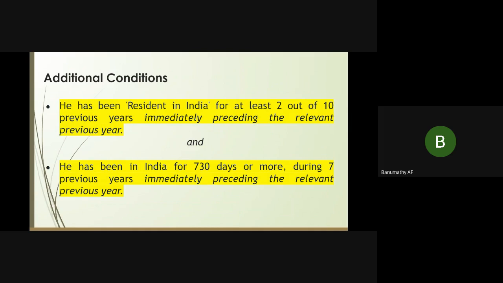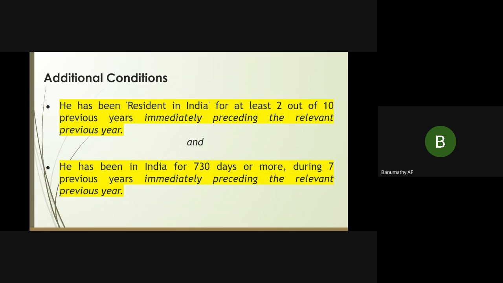What are the additional conditions? First additional condition is he has been resident in India for at least 2 out of 10 previous years immediately preceding the previous year. Other than the previous year, in the 10 years before it, he should be a resident in India for at least 2 years.